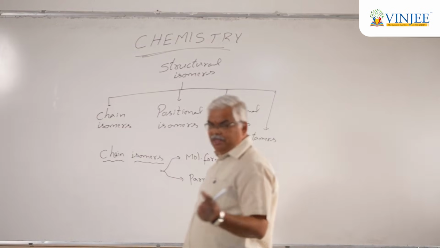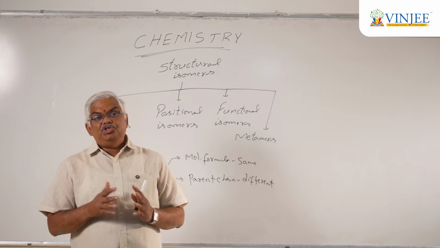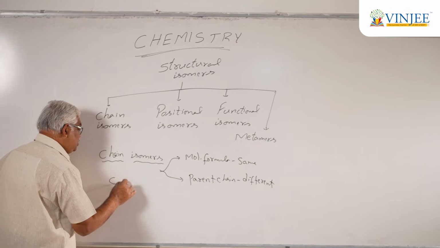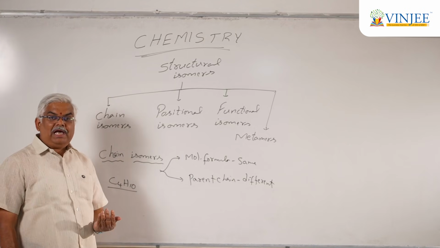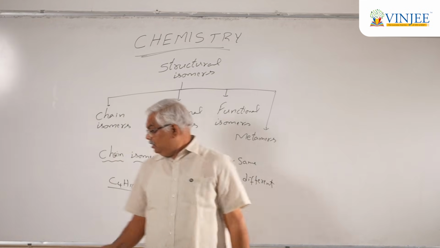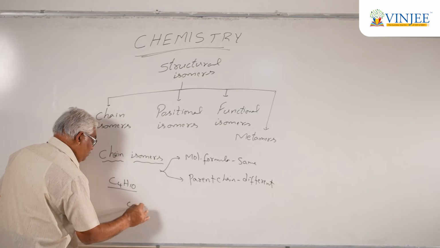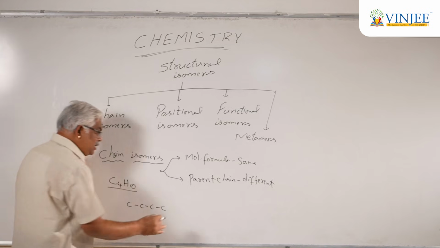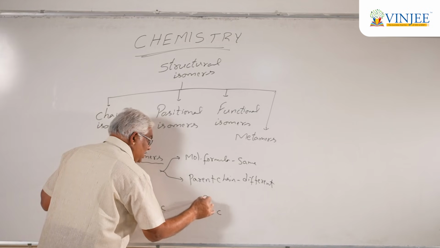Say for example, one regular question that comes in exams is the number of possible chain isomers with a molecular formula C4H10. What are the different ways in which we can have chain isomers for the compound with molecular formula C4H10? One possibility, you may have all four carbons in a straight chain, and the next possibility, you may have three carbons and a carbon branch here.